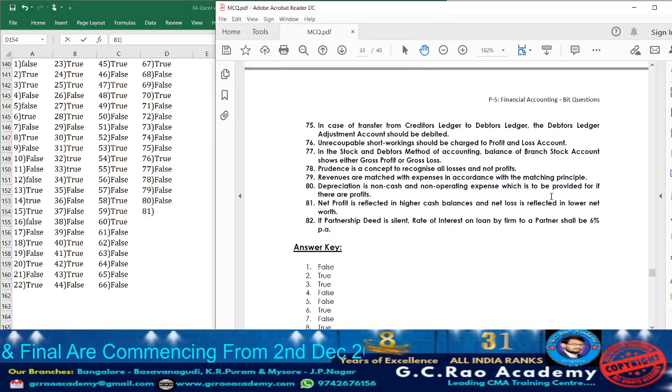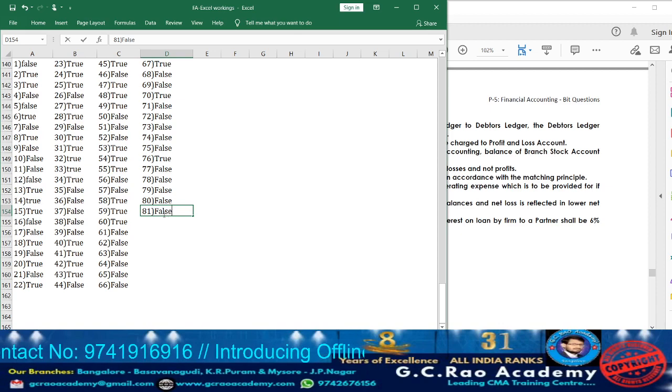Now moving on to statement 81. What are they telling? Net profit is reflected in higher cash balance and net loss is reflected in lower net worth. False. See, if the cash balance is there, that does not mean we can tell profit. How are we going to obtain net profit? If the incomes are more than the expenditure, we obtain net profit. How do we obtain net loss? If the expenditures are more than the incomes, we obtain net loss. Whatever they have given here is wrong. So accordingly, take down false.